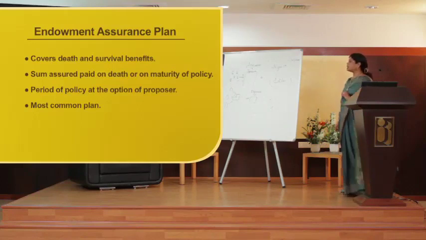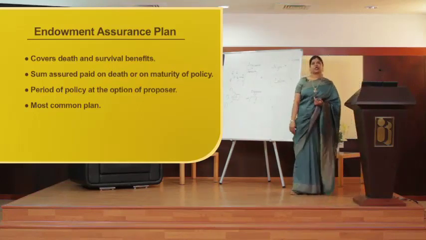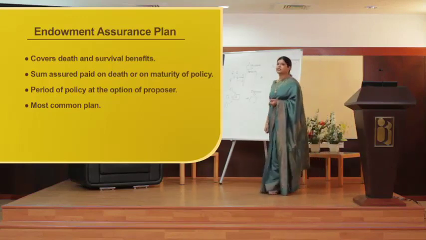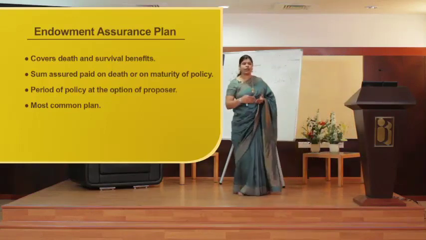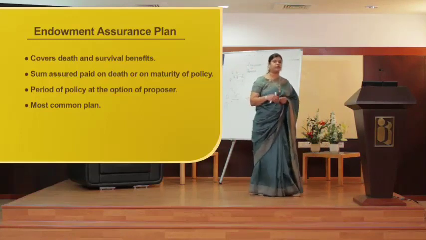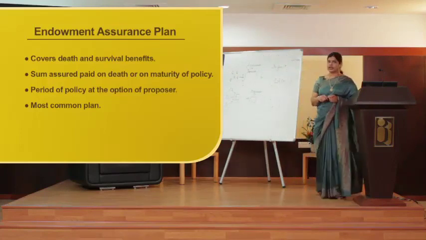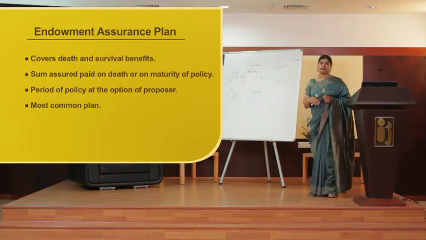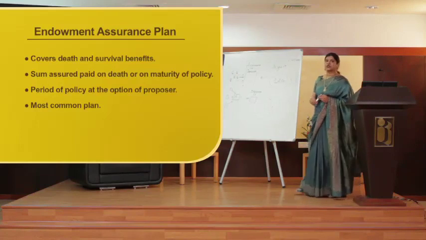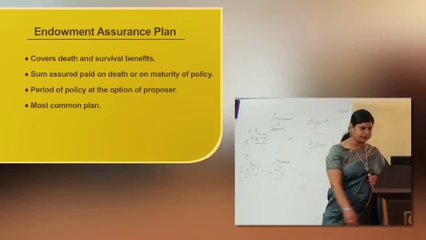The period of the policy is at the option of the proposer. So depending on my choice, on my requirement, I can decide for how long I would like to have this policy. Whether I want a coverage of 20 years, 30 years or 40 years, whatever is the case, it is the proposer's decision as to how long they would like to have this endowment assurance plan.